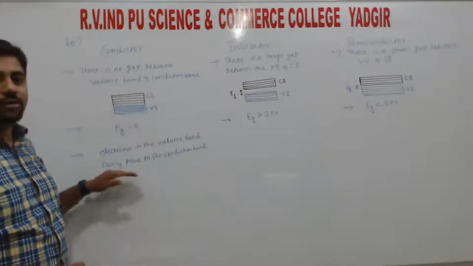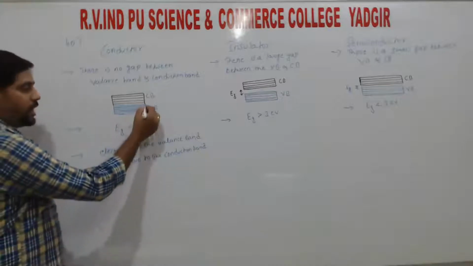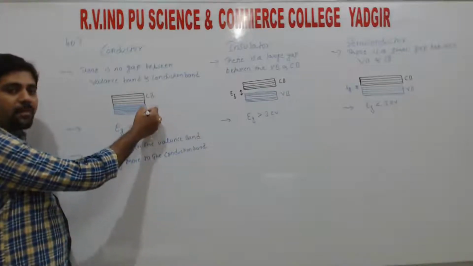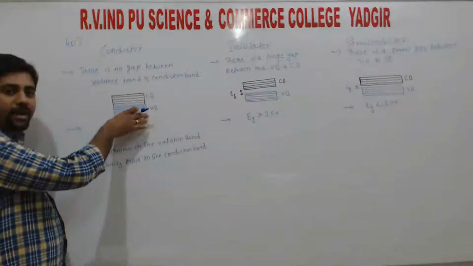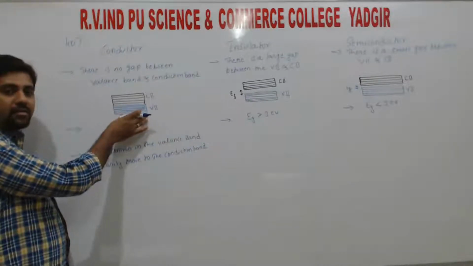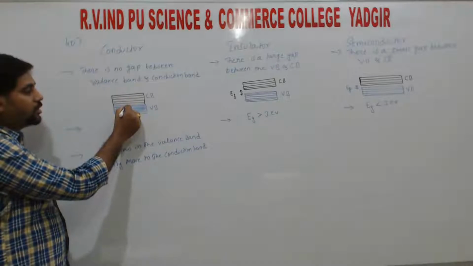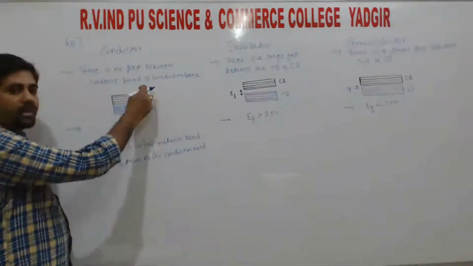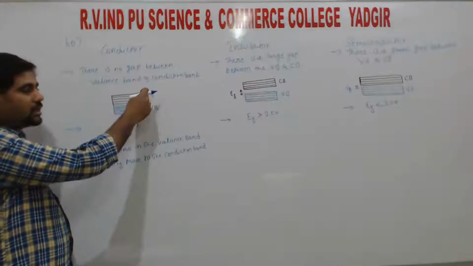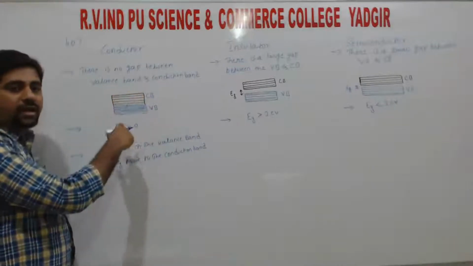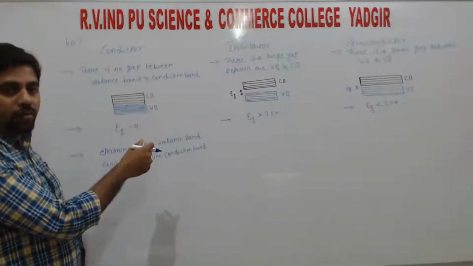So the valence band is nothing but the electrons which are completely filled in this energy band. Here the electrons are present, right? Conduction band means there will be no electrons present in the conduction band. In the conduction band, there may be some electrons or there may be none, right?